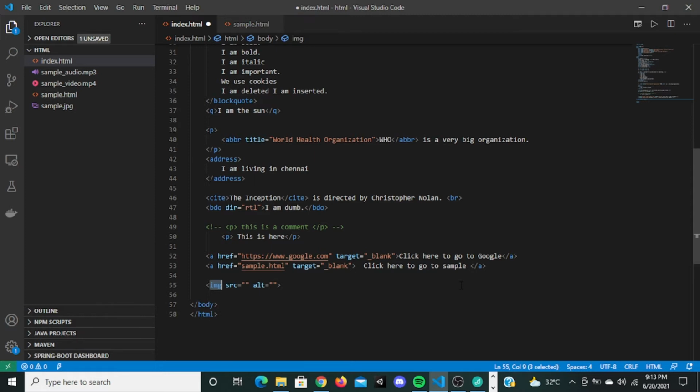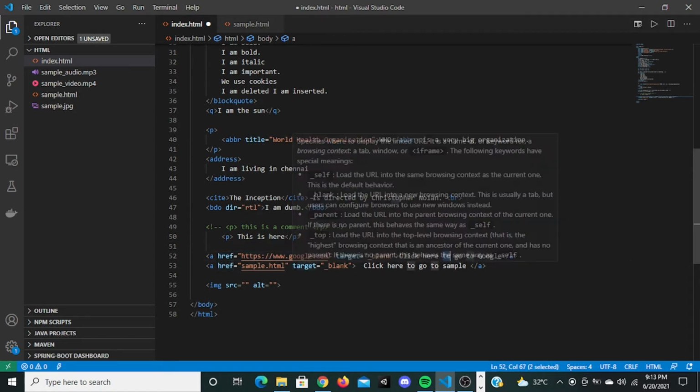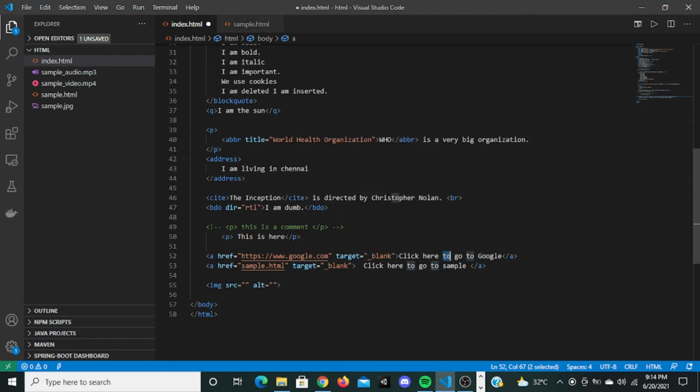Yeah, so the real meaning of an attribute is that it is actually telling something to the browser. This href attribute is actually telling the browser to display this website when we click on this link. That is what an attribute is. So this src attribute will actually tell the browser to display this image on this image tag. So this src is nothing but the path of the image that we want to display.